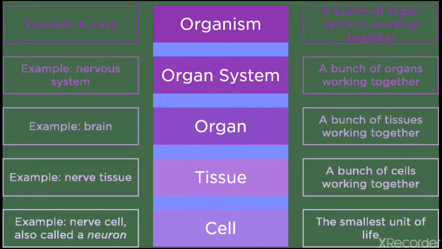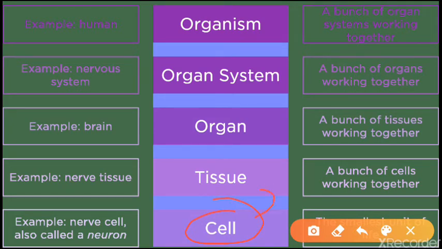Here also we can see that this is a single cell, and a group of cells makes a tissue. Here it is written that a bunch of cells work together. So if we want the definition, we can say that a tissue is a group of cells that perform a similar function and also have a similar structure. The structure and the functions are similar, and it has a specific function.